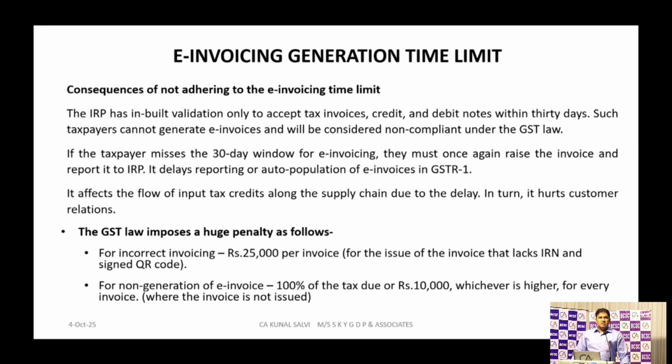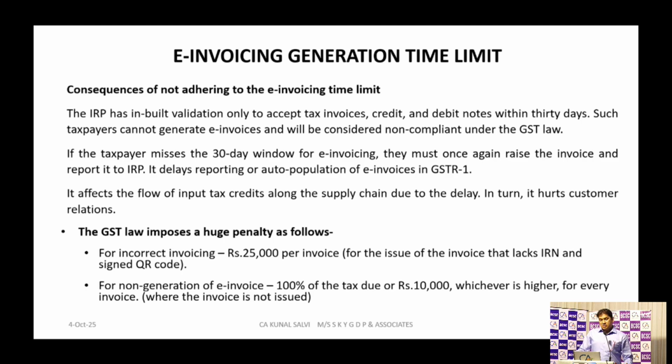So what are the consequences for not creating or not generating an e-invoice? If you see the last two lines, for an incorrect invoice, there is a penalty of 25,000 per invoice for the issue of an invoice that lacks an IRN number. The invoice for which you have not created the IRN number. So per invoice there is a huge penalty of 25,000.